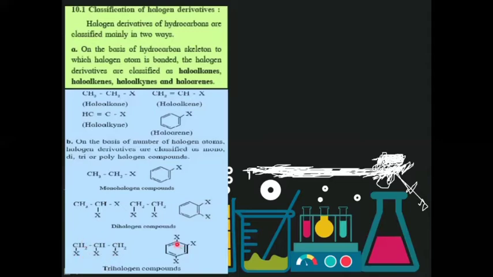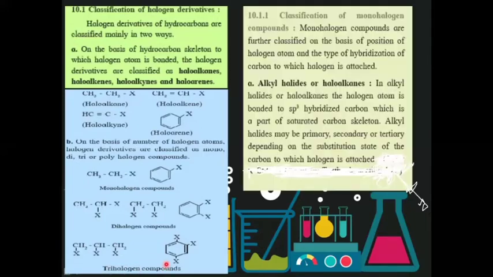In this benzene, from this carbon, the second carbon, and the fourth carbon, 1, 2, and this is the third, three hydrogens are replaced by three halogen atoms. So these are trihalogen compounds. So these are the two ways of classification.